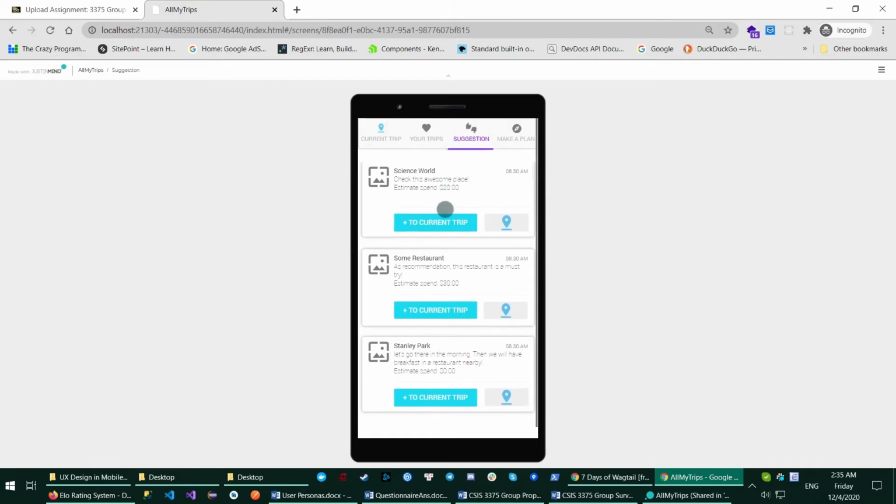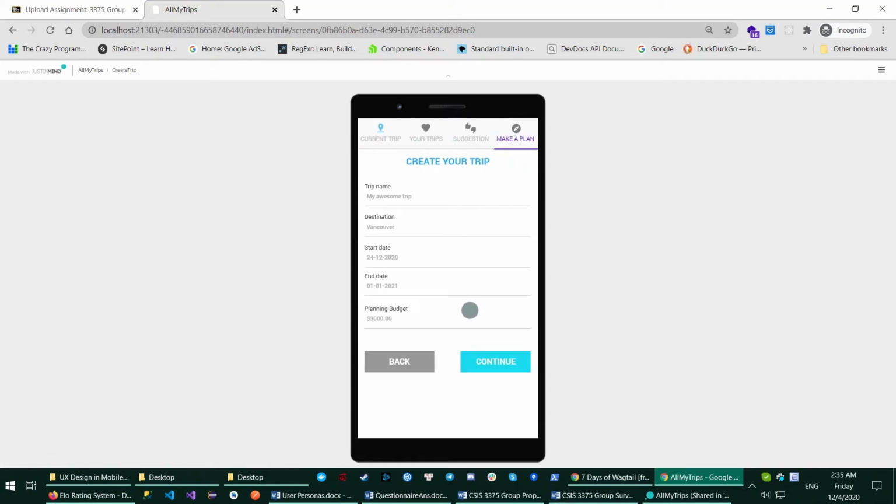By clicking on the button, the place will instantly be added to the current trip, or to the nearest trip the user will go on. If the user doesn't have any trip recently, they can go make a plan or create a new trip.